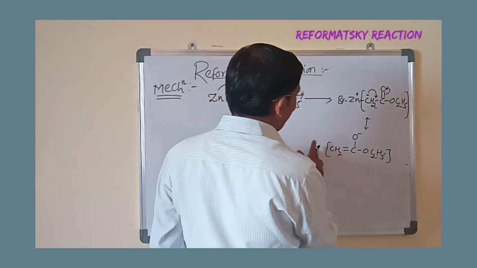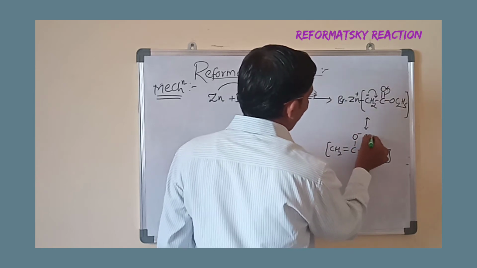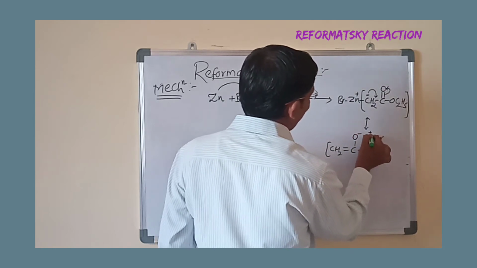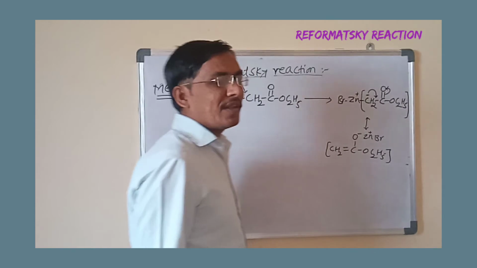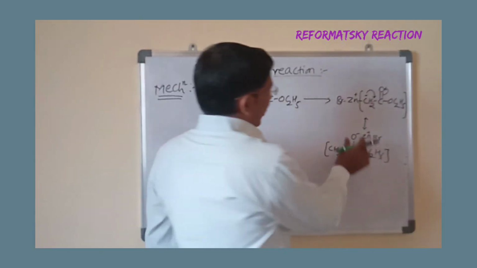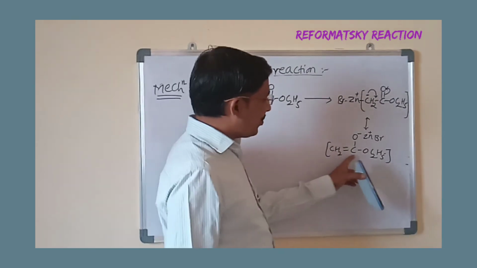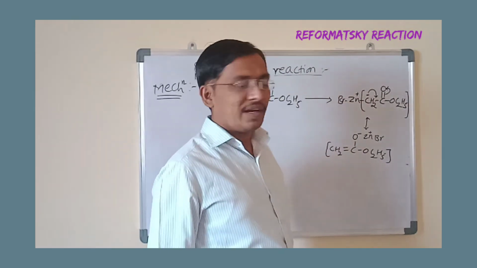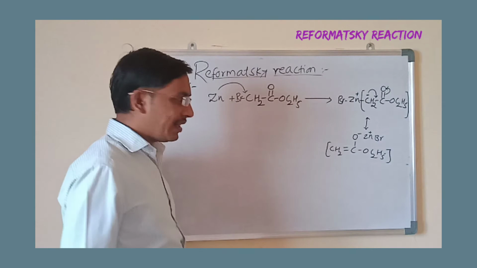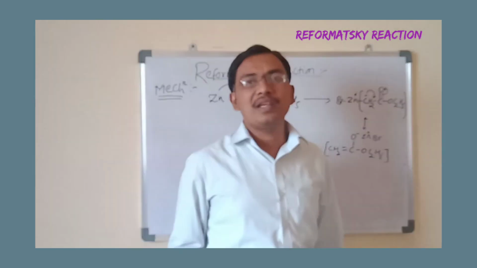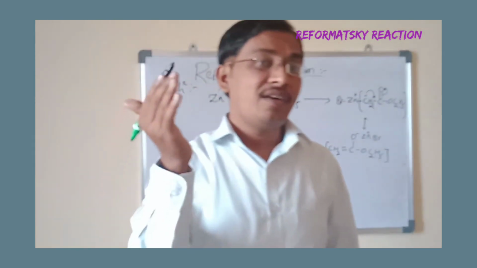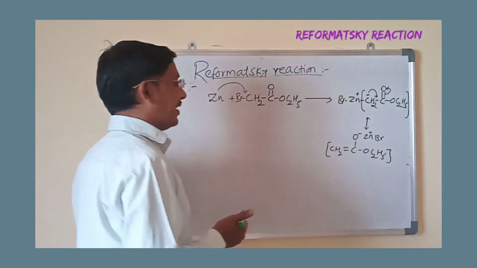Now that ZnBr will form here, Zn plus Br minus. Here this is a resonance. This ion is known as the enolate ion. As we know, carbon-carbon double bond and the carbon with O minus, the enolate ion, is generated in the aldol condensation reaction.